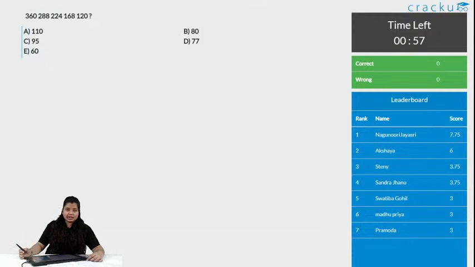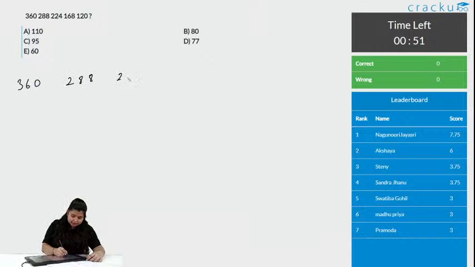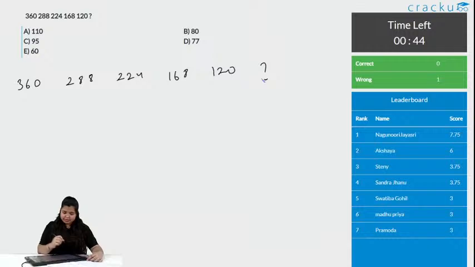Here is the next question. The timer has begun. See, just see the numbers very carefully. You will know the answer. You don't need to just subtract something and then add something and find the differences of something. Just analyze the number very carefully.